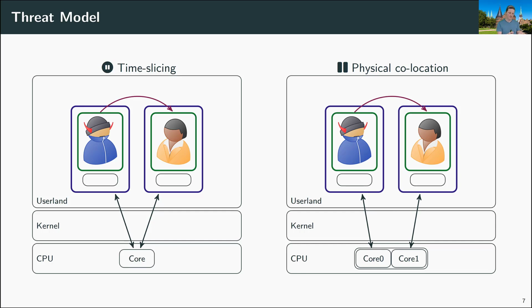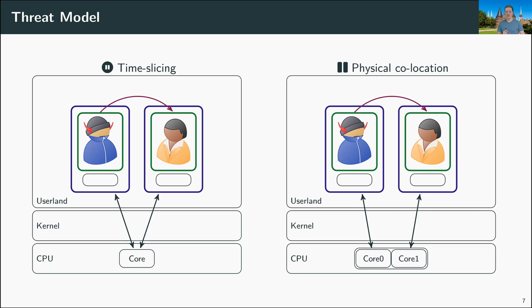In the left case, we assume that those two virtual machines execute their code on the same CPU core in a time-sliced fashion. So only one virtual machine executes code at a time, and they interchange. And on the right, on the other hand, we say that the two virtual machines actually execute their code in parallel on two different logical cores of the same physical core.